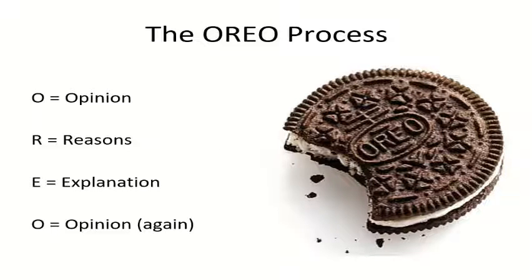So here is the Oreo process. If you notice, written down the side, O-R-E-O, which spells Oreo. So O stands for opinion, R for reasons, E for explanation, and O for opinion again.